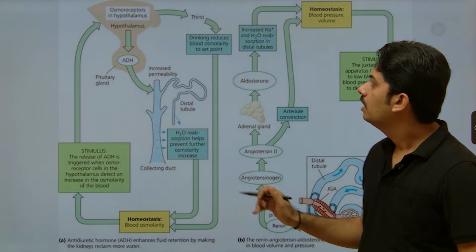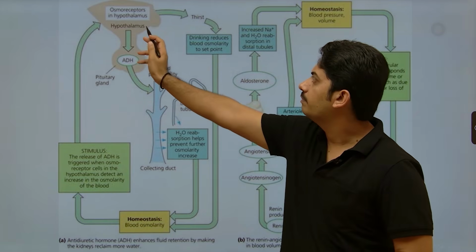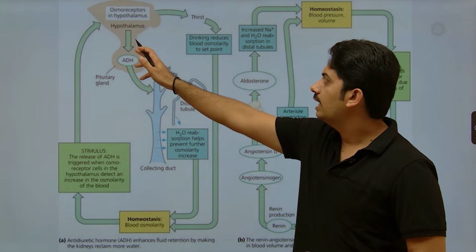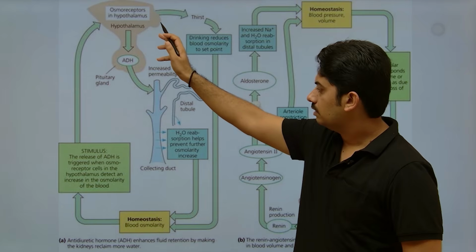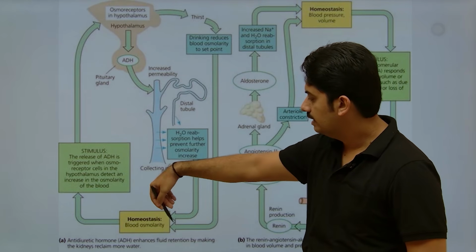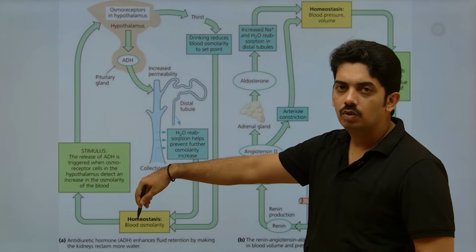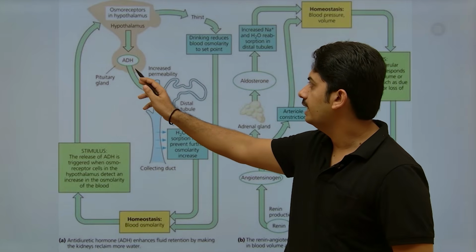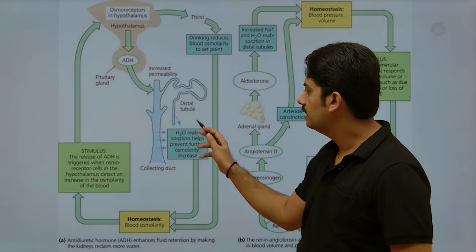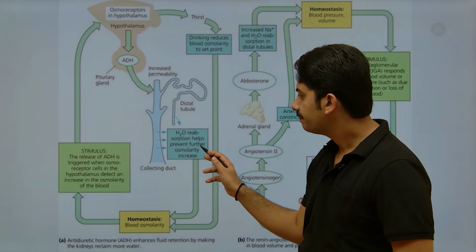Here you can see osmoreceptors in the hypothalamus. Now hypothalamus, so by thirst, here you can see when there is a low glomerular filtration rate, they sense it and produce the ADH. Now ADH increases the reabsorption of water.